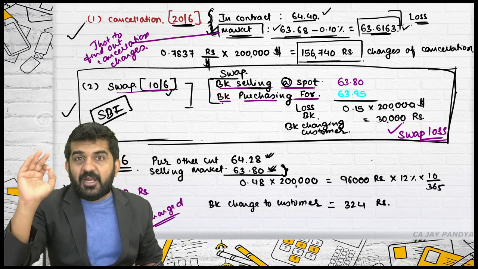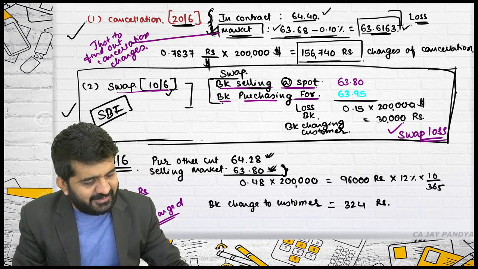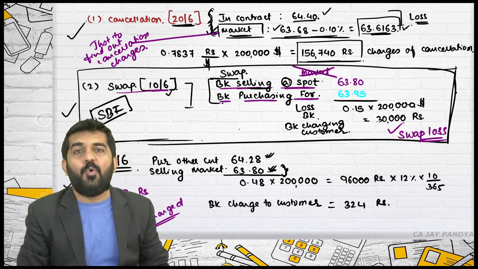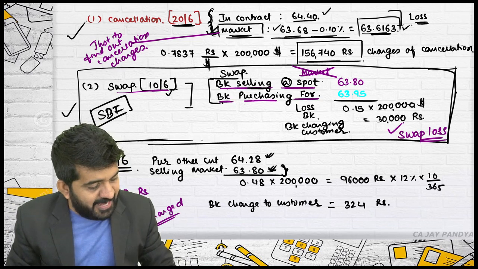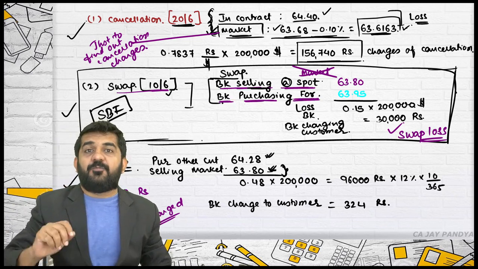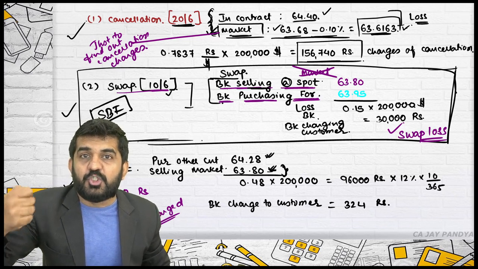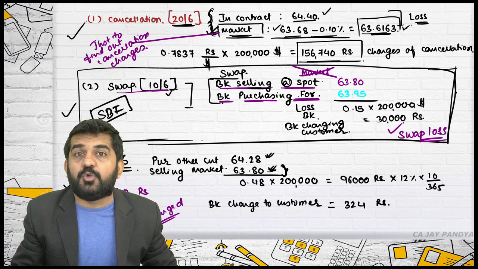Once again, understand, this bank is selling spot in the market. No, it is sold in swap. This bank is purchasing forward from the market. No, this forward is purchased in swap. So only we are not adding margin. If it was sold in the market, we should add margin to it.